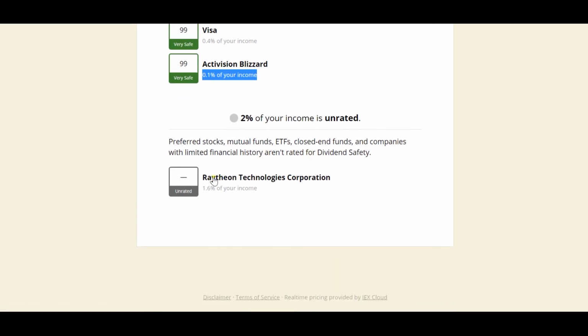So here it says Raytheon Technologies is unrated. Since Raytheon and United Technologies had a recent merger and they don't have financial history together as a company, they both have individual dividend histories. I think combined they don't have a history, that's why it's unrated right now.